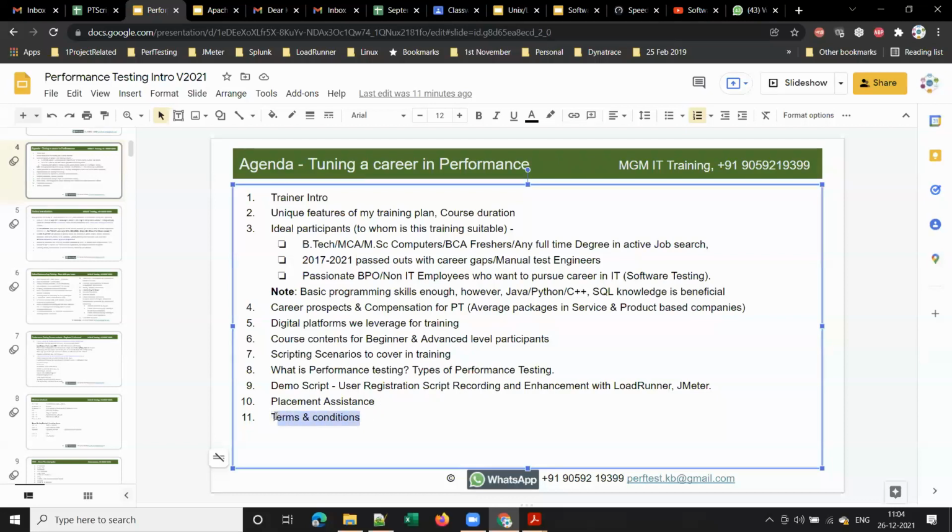And apart from this, you have to turn on your video if I feel that you are not focusing on the session, or if you are not grasping things. I may ask you to turn on the video. And this training material should not be shared with anyone. This is for your individual usage only. So these are the terms and conditions.